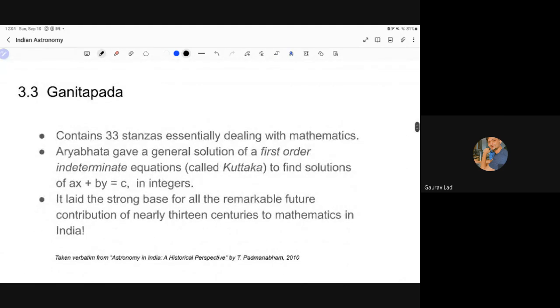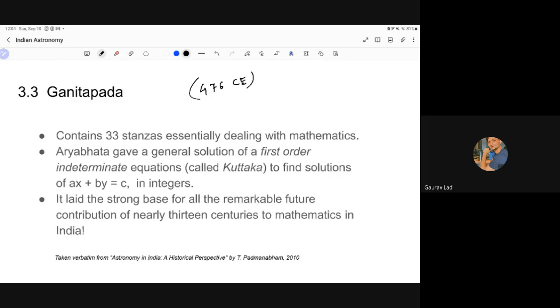Then we have Ganitapada. As the name suggests, it requires mathematics. So it contains 33 stanzas. A general solution to the first order indeterminate equations is given in Ganitapada of Aryabhata. This is 476 CE. Very early. So this is something that needs to be appreciated.